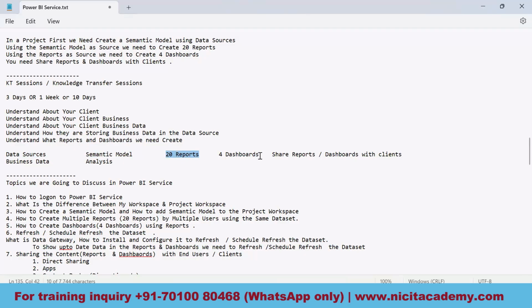On these reports, we can create the dashboards. On the basis of these reports, we can create the dashboards. And finally, we are going to share those reports and dashboards with the clients. So this is how the journey of a project goes, right from the data source to the clients. This is how we deal with that.